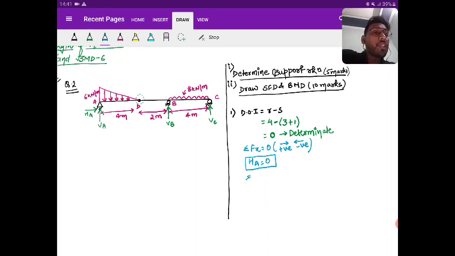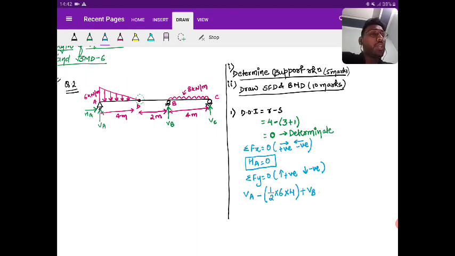Next, summation Fy equal to 0. Let us say upward is positive, downward is negative. What is the upward force, coming left to right? First is VA, upward, so it is plus. Due to the UVL, the load is acting downward, so it is minus the area under the diagram, that is half into 6 into 4, plus VB because VB is acting upward.